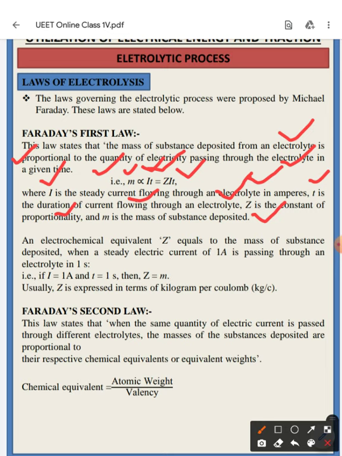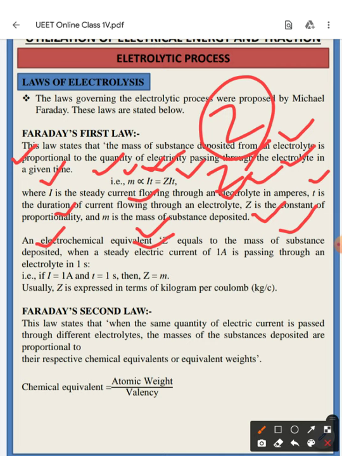So the electrochemical equivalent, Z, is nothing but the electrochemical equivalent. So what is Z? Electrochemical equivalent Z is equal to the mass of the substance deposited when a steady state electric current of 1 ampere is passing through an electrolyte for 1 second.